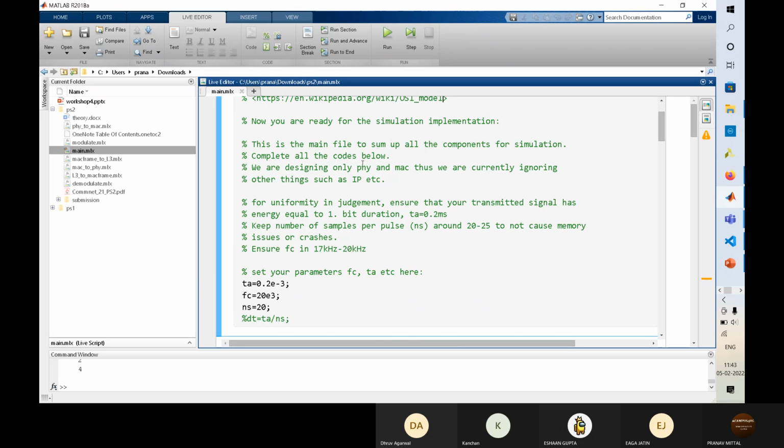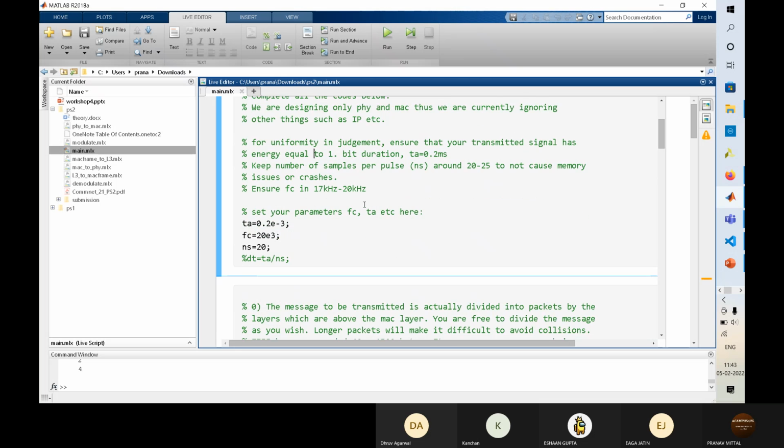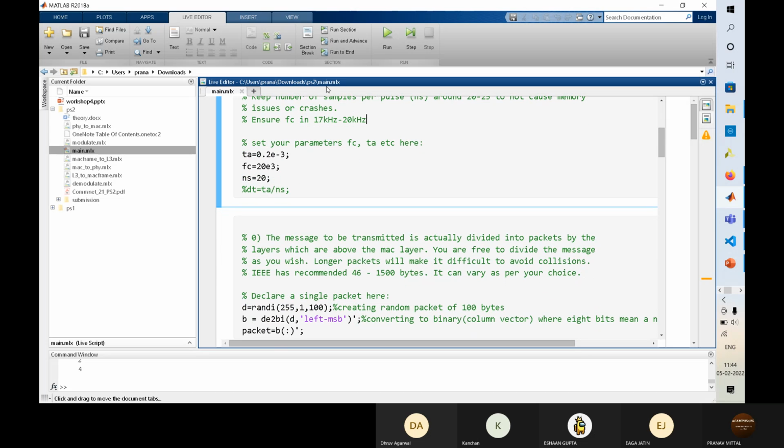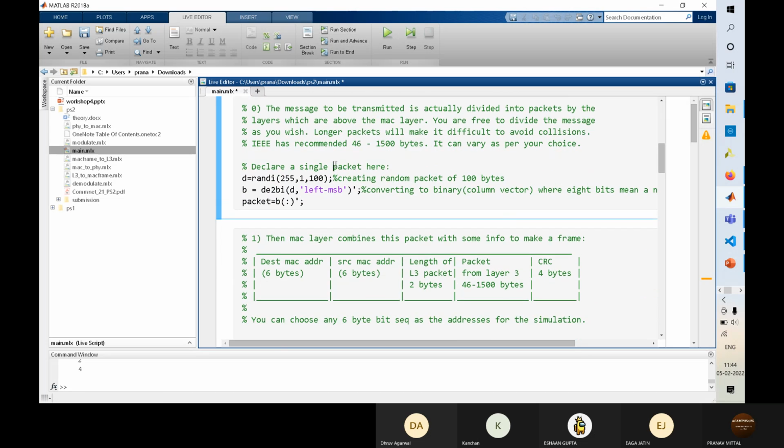So they are saying to design the main file to communicate with the others, and TA is 0.2 second and number of seconds. This is also all the information that was given in the PS. So I have defined these variables. So first thing was to generate the message. So we have to generate a 46 to 1500 bytes of message. So this is what IEEE defines. So this is what we are trying to build, the Ethernet packet.